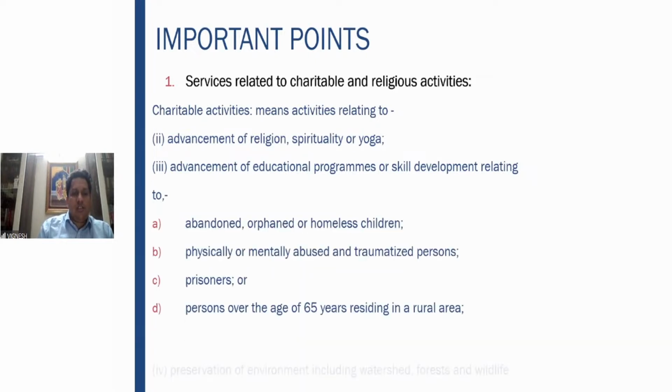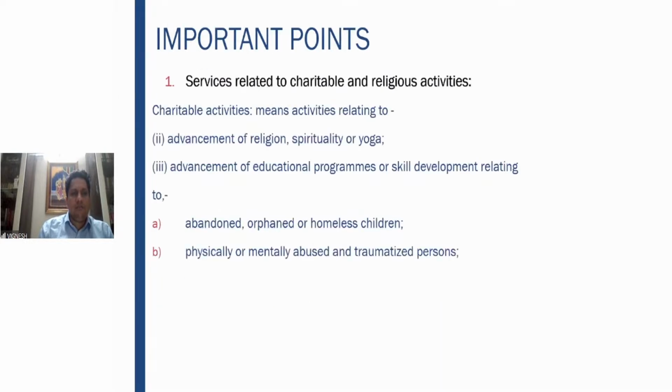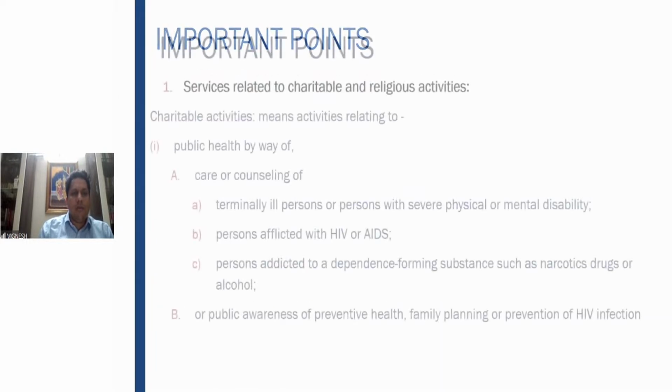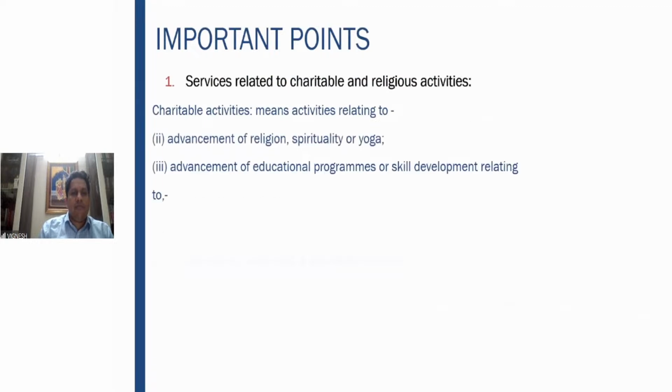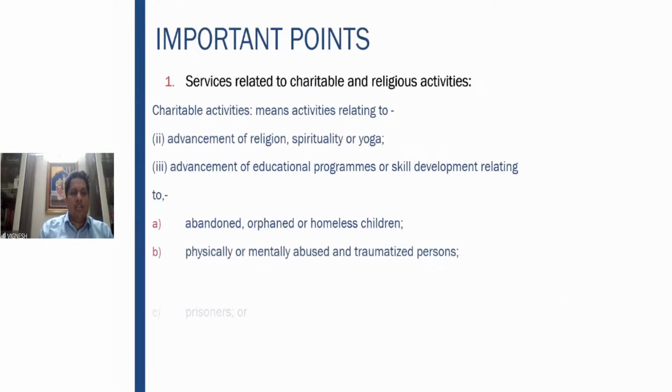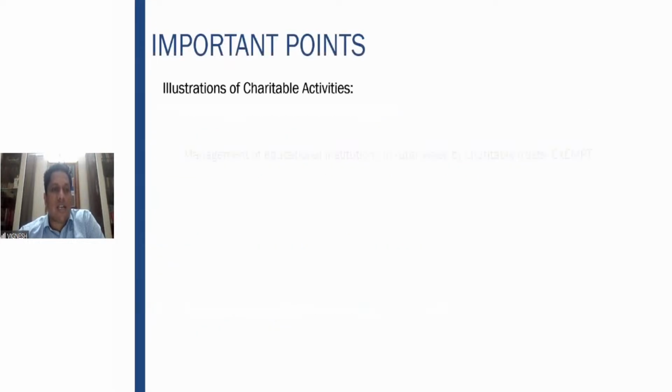Advancement of educational or skill development. And the next one here is public health or counseling. Public awareness of preventive health is there. Advancement of educational or skill development relating to abandoned, orphaned or homeless children, physically or mentally abused children, etc. is there. So in this particular situation, if the activities relating to these are undertaken, it is